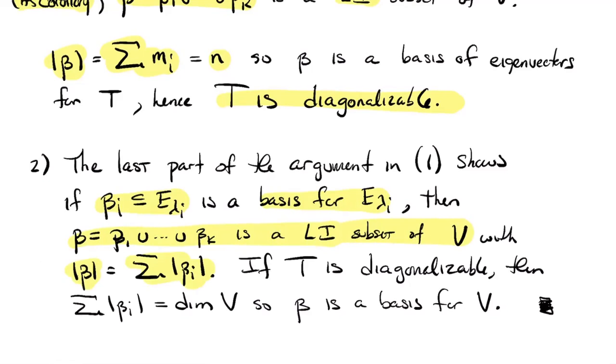Because these things come from distinct eigenspaces. Well, if T is diagonalizable, that sum of the beta i's has to add up to the dimension of V, because we have to have a basis of eigenvectors. So therefore, beta is a basis for V. It has the right number of elements in it, and it's linearly independent. I'm just really kind of recapitulating.